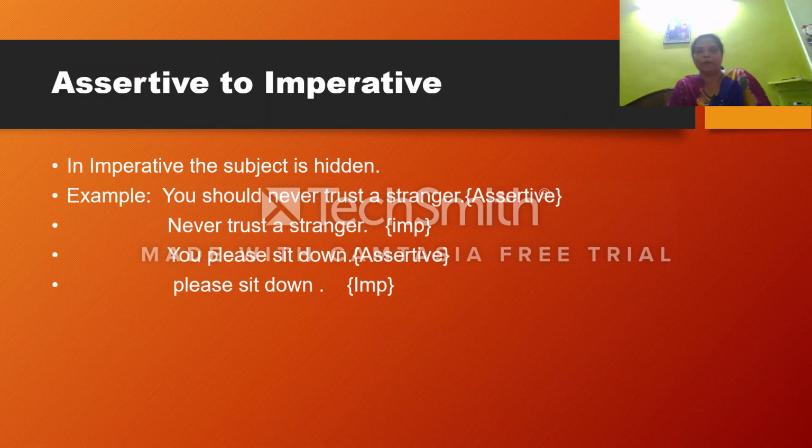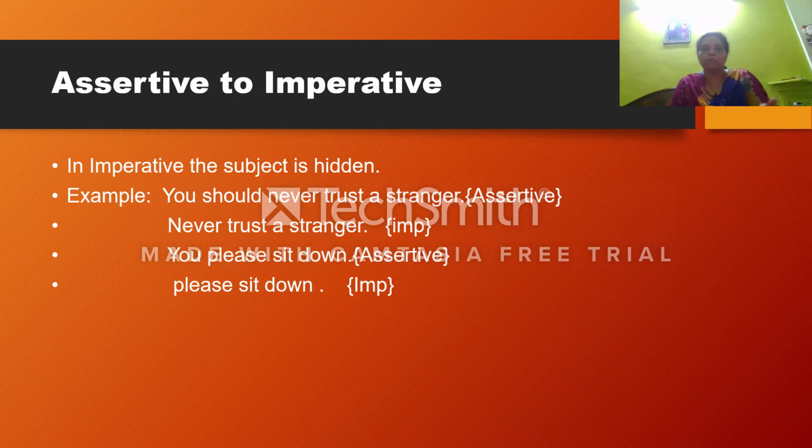Now next is assertive to imperative. So you know it very well. In an imperative sentence, I told you there is no subject. Okay, the subject is hidden. While I am coming to class, good morning children. So to whom am I saying? I am saying good morning. Okay, stand up. That means you stand up. Sit down. That means you sit down. I am not saying that you stand up, I am saying like this: stand up. Then you all stand up. Why? Because you understood that madam is saying to us to stand up.